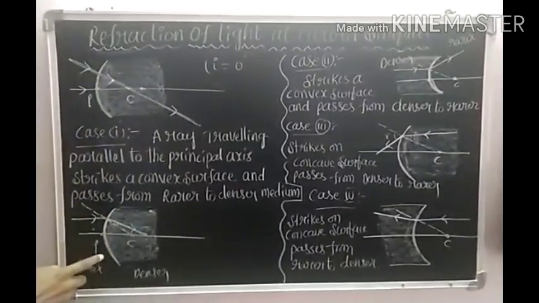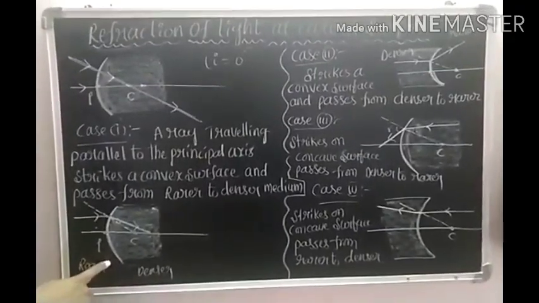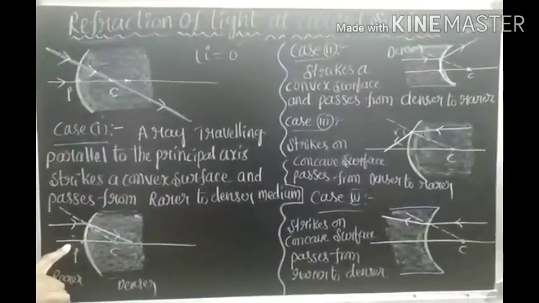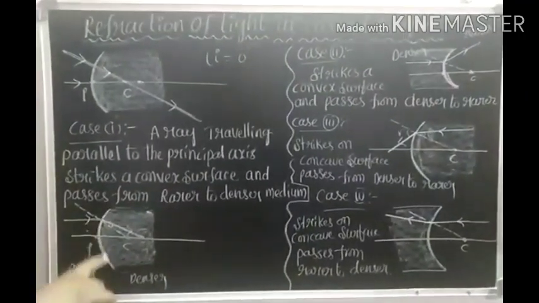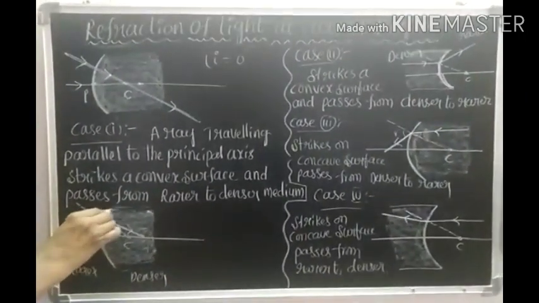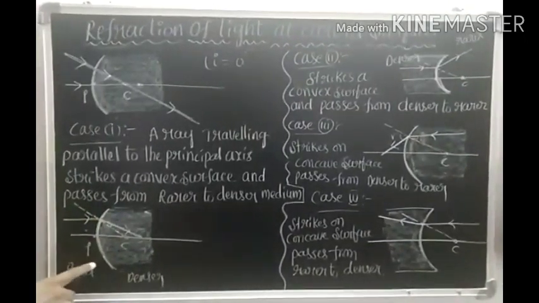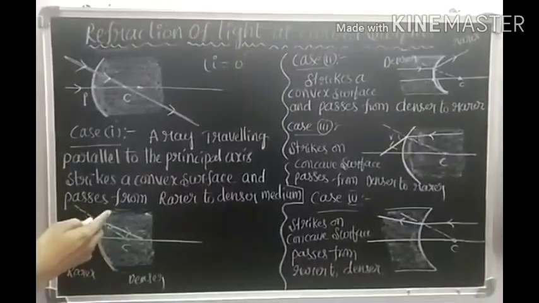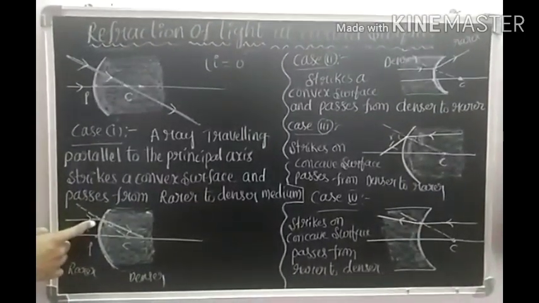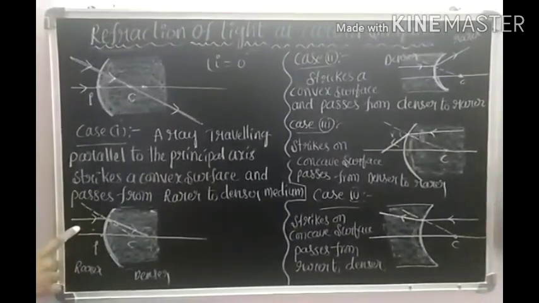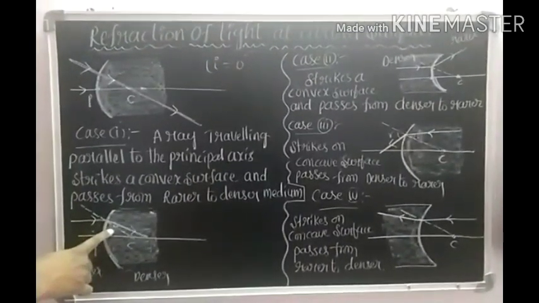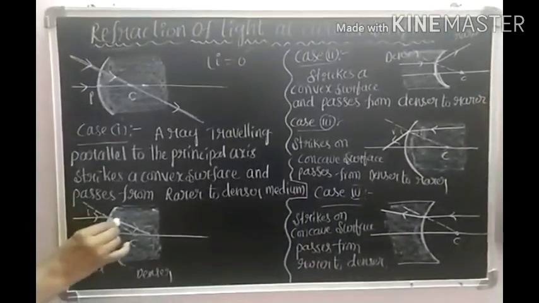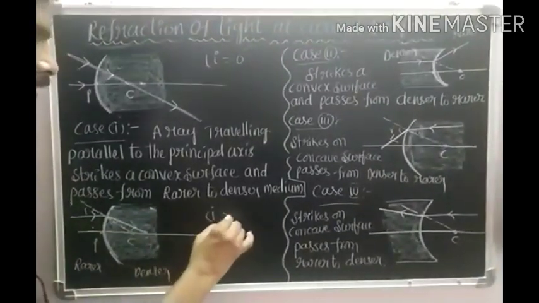This is the second diagram. Here the light ray, which is parallel to the principal axis, strikes a convex surface. This is a convex surface, inside is a concave surface, already we know that. The light travels from rarer medium to denser medium. When the light travels from rarer medium to denser medium, already we know that it bends towards the normal. This is the angle I, this is the angle R. Angle I is greater than angle R.